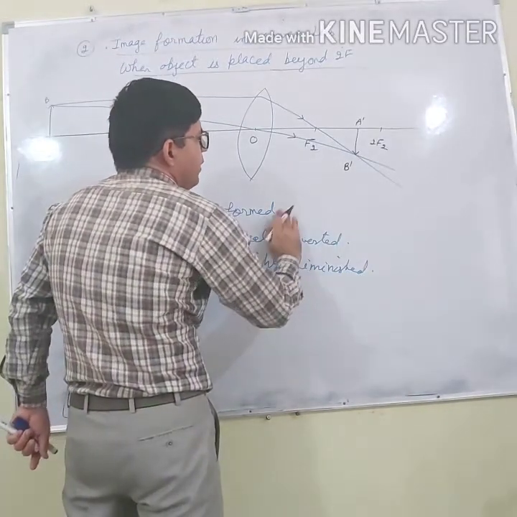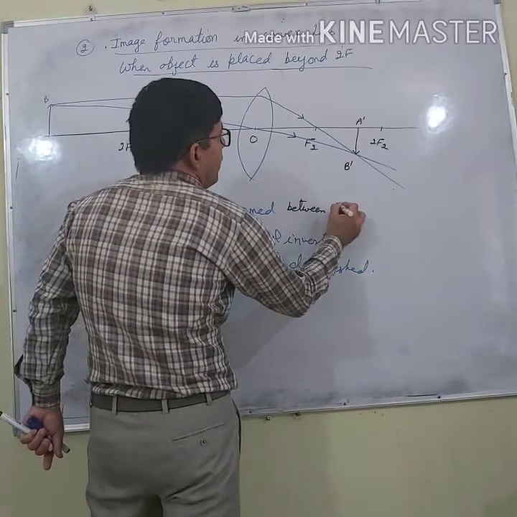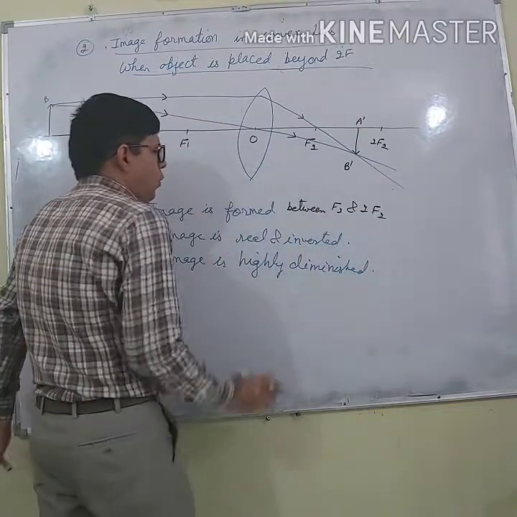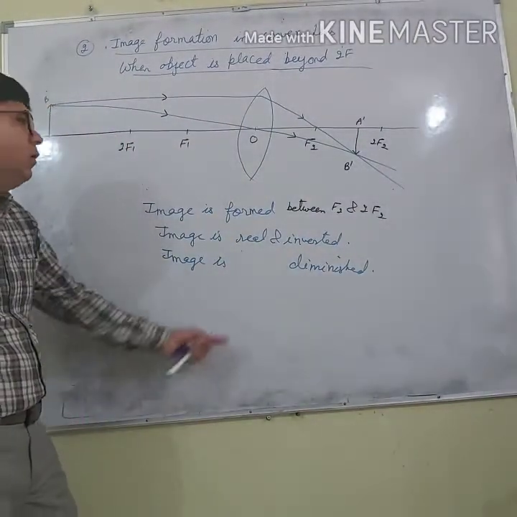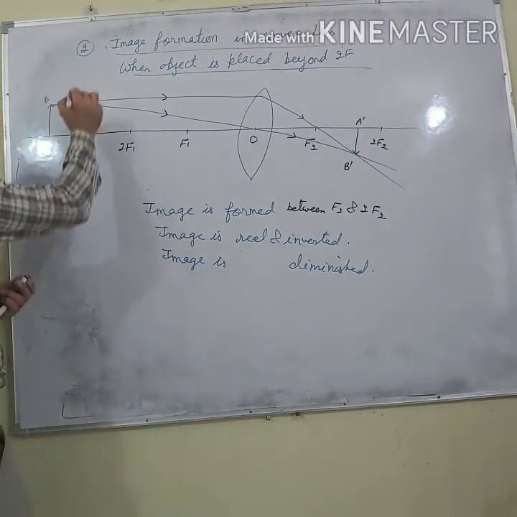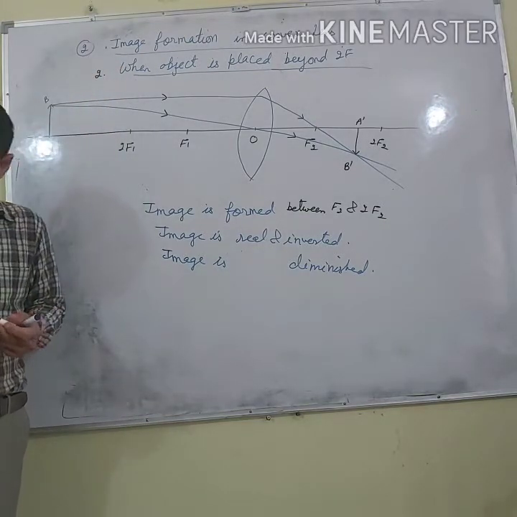It is formed between f2 and 2f2. What is the size of image? Small or big? Small. We call diminished. Image is diminished. So this is the second case when object is placed beyond 2f.